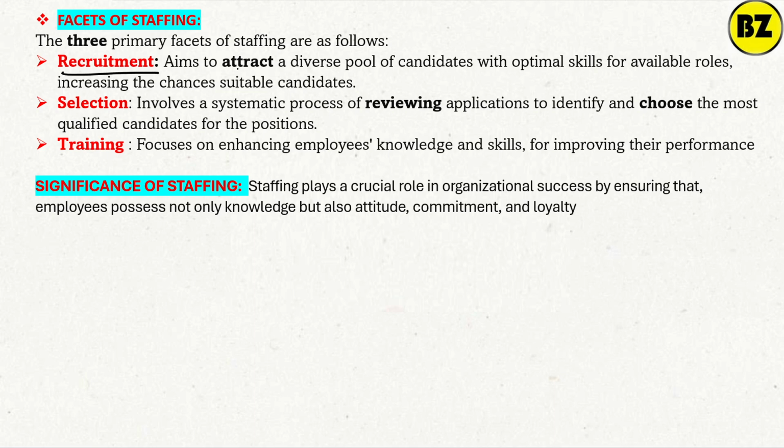Recruitment aims to attract a diverse pool of candidates with the optimum skills for available roles, increasing the chances of suitable candidates. What is recruitment? In the newspaper there is a page called the recruitment page, where different companies put their advertisements, asking for applications from candidates.